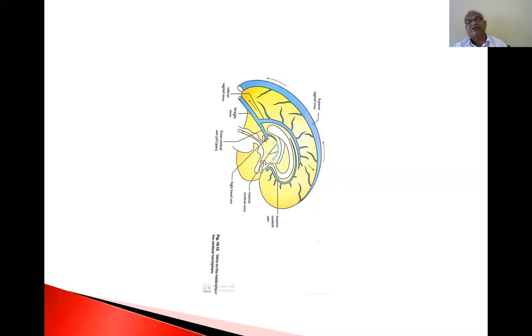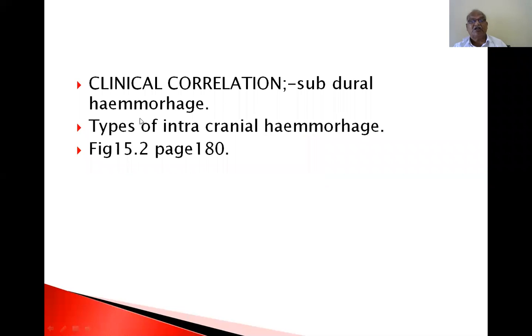This is the venous drainage of the medial surface of the brain. Whenever you see the section of the corpus callosum, that means it is a sagittal section of the brain, divided medially into two halves, right half and left half. Clinical correlation: subdural hemorrhage, types of intracranial hemorrhage.